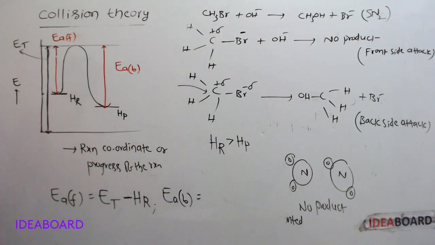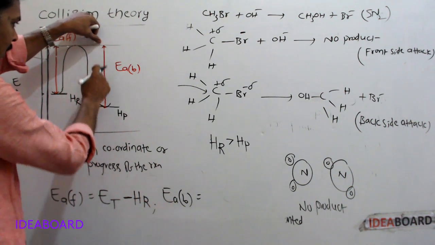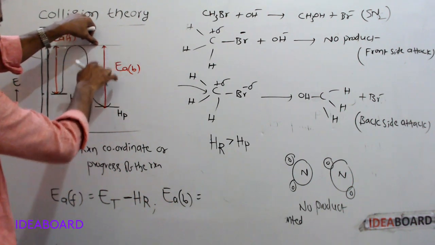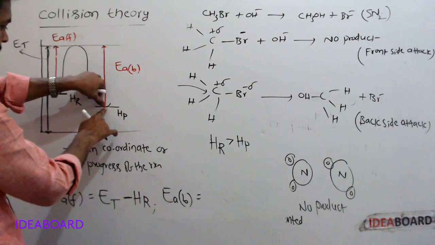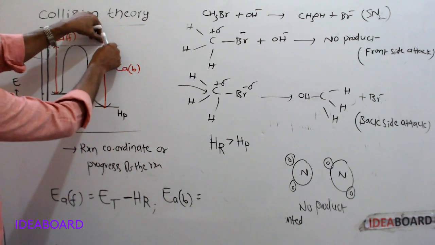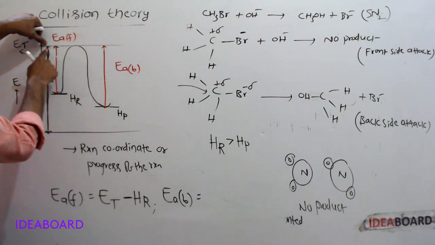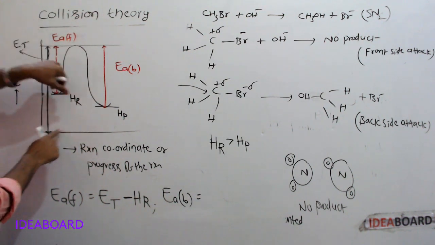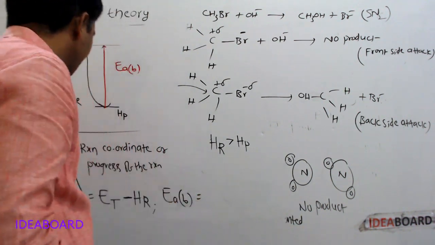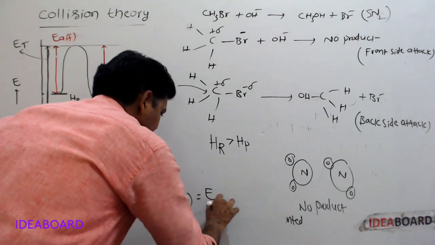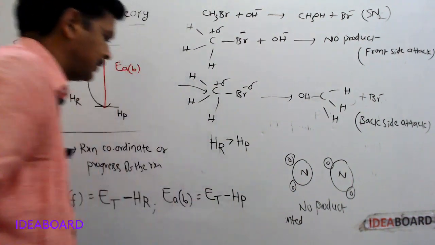Next, activation energy of backward reaction is equal to this distance, which is nothing but ET minus enthalpy of products. So activation energy of backward reaction is equal to ET minus enthalpy of products.